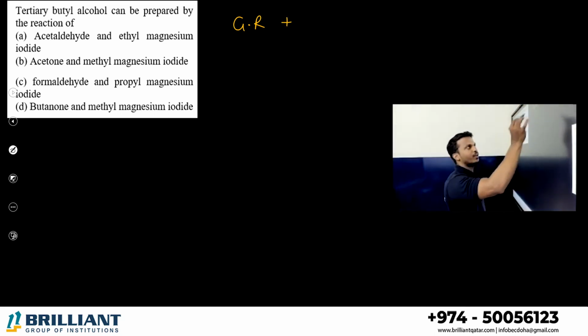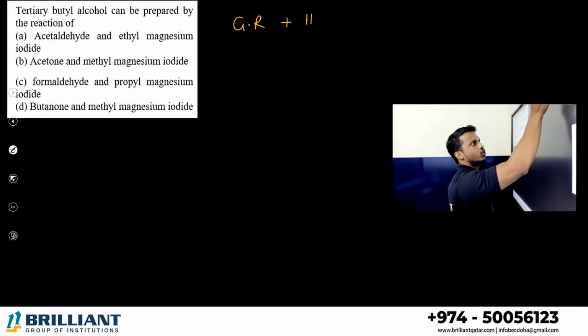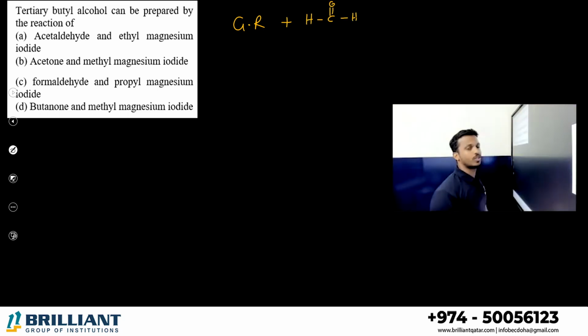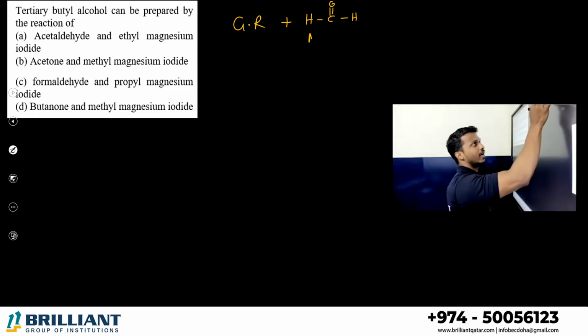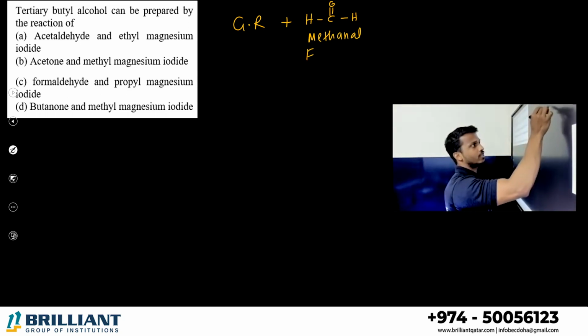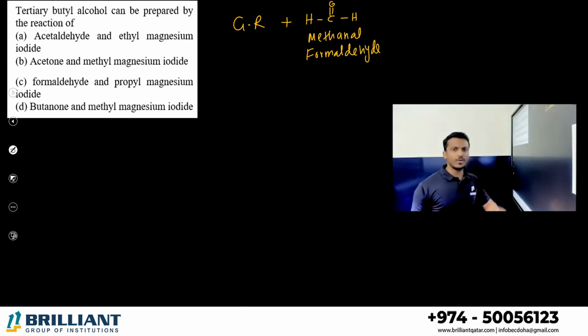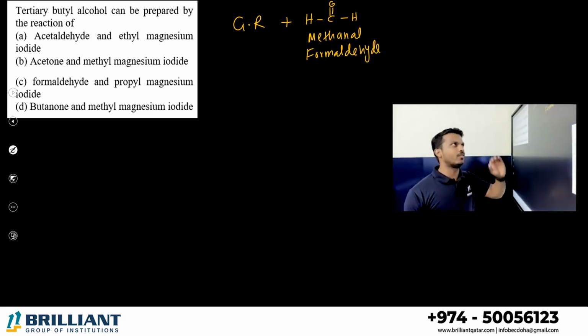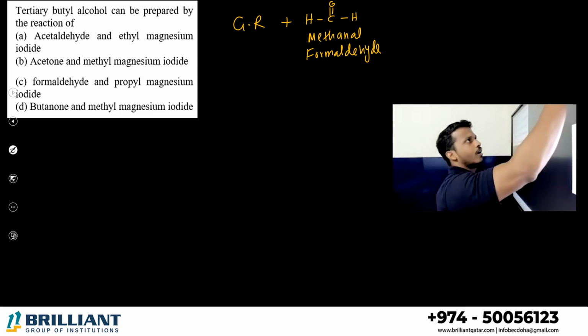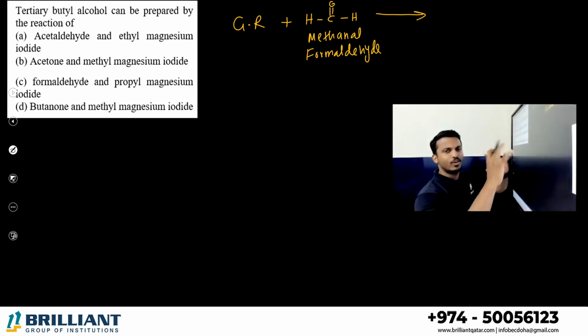Grignard reagent, when you treat it with HCHO, what is meant by HCHO? The first aldehyde. What is this aldehyde called? Methanal, or what we can say formaldehyde, right? Formaldehyde. When you treat any Grignard reagent with formaldehyde, first you will get an intermediate, then you will